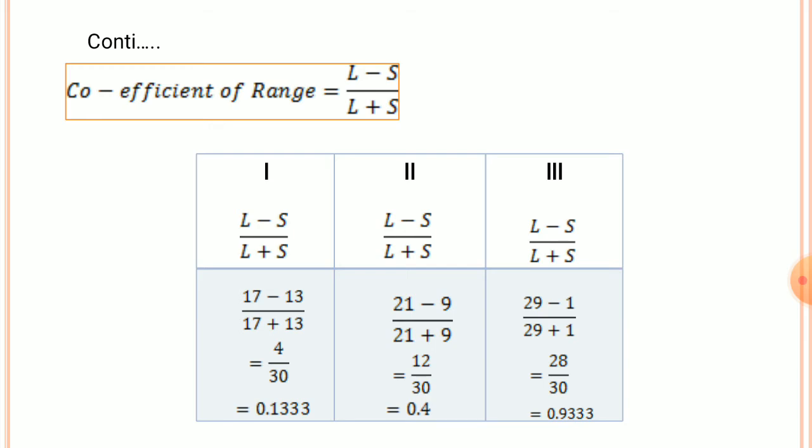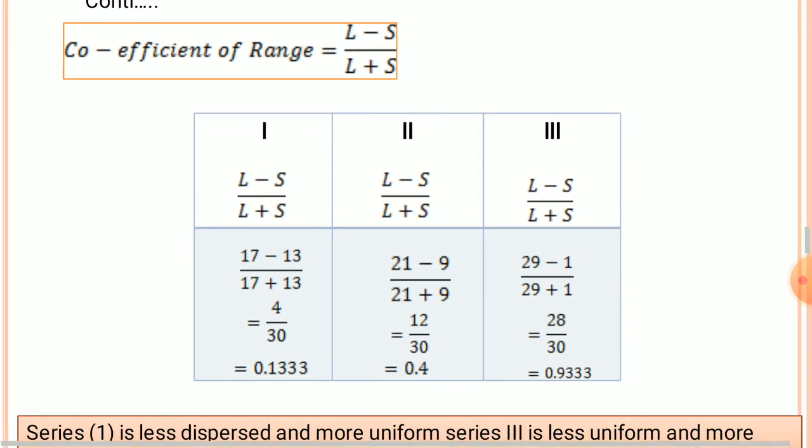In the second series, coefficient of range is equal to 21 minus 9 by 21 plus 9, therefore 12 by 30, which is 0.4. In the third series, 29 minus 1 by 29 plus 1, therefore 28 by 30, therefore 0.9333. So these are the values of the coefficient of range.